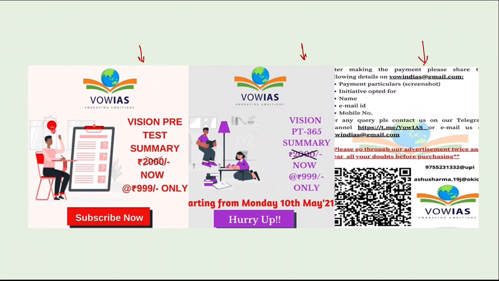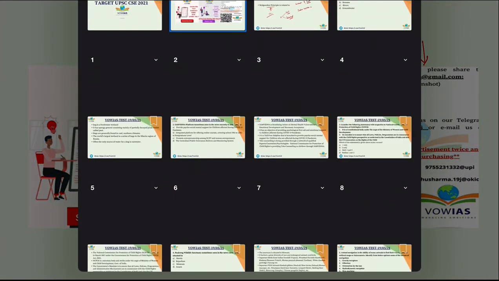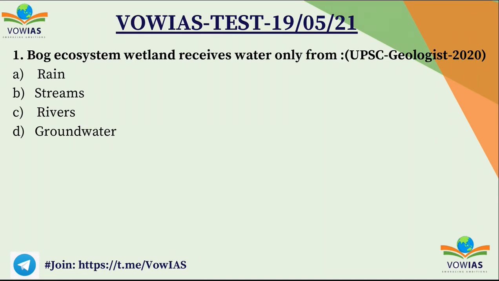Now we'll start with the 5 questions of the day. First question. This question is from the UPSC Geologist exam 2020. Through this question, we wanted to show you how current affairs based questions are coming, because recently we asked questions about the bog ecosystem, bog wetland, and UPSC also asked a similar type of question.